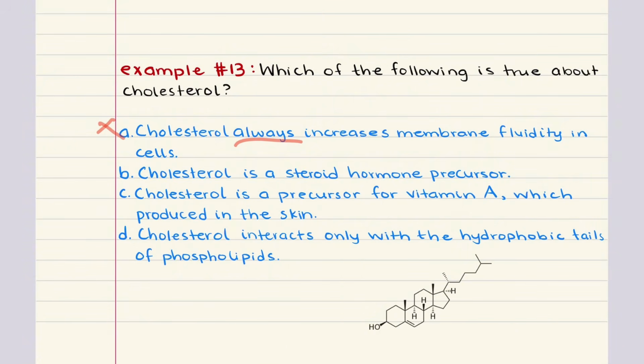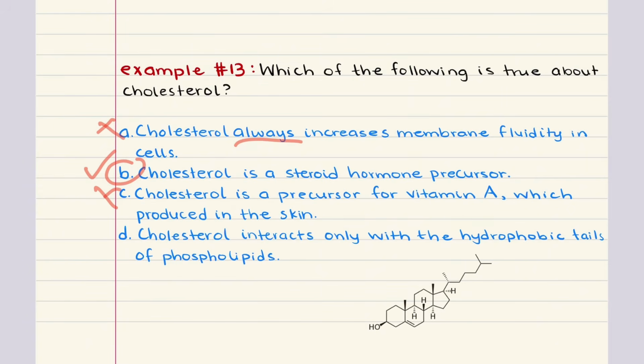B says cholesterol is a steroid hormone precursor. This is true. Cholesterol is the starting molecule for the synthesis of all steroid hormones, including things like cortisol, estrogen, and testosterone. And in fact, B is the correct answer for 13, but we're still going to work through C and D. C says cholesterol is a precursor for vitamin A, which is produced in the skin. Cholesterol is a precursor for vitamin D, not A, so this is false.